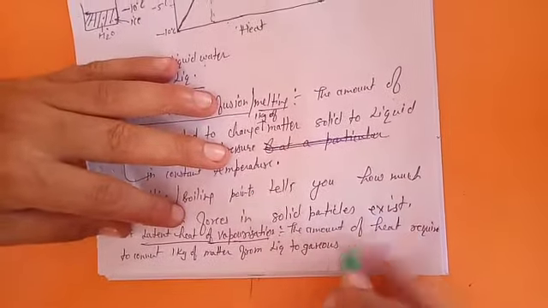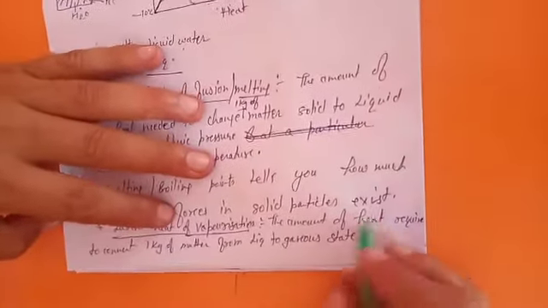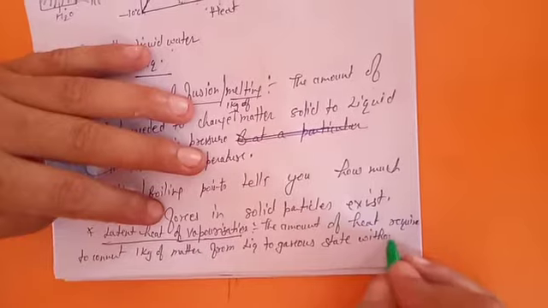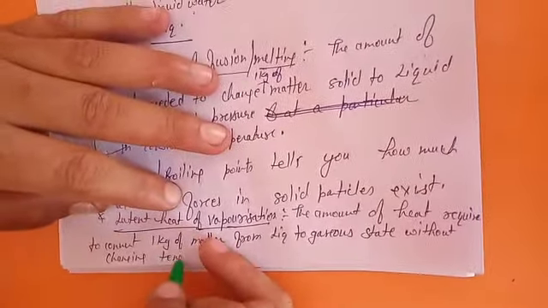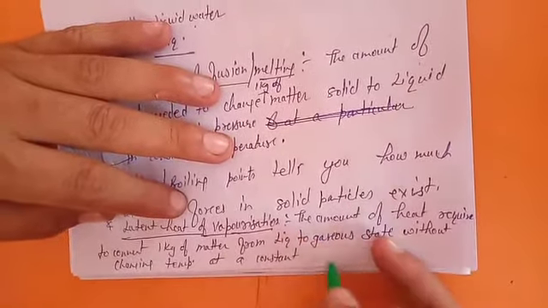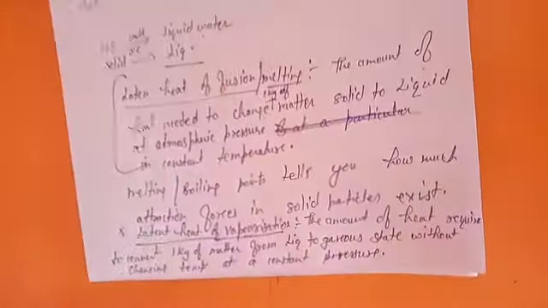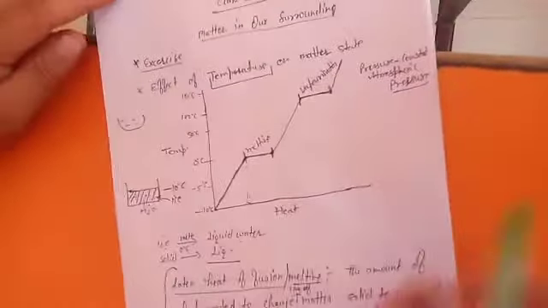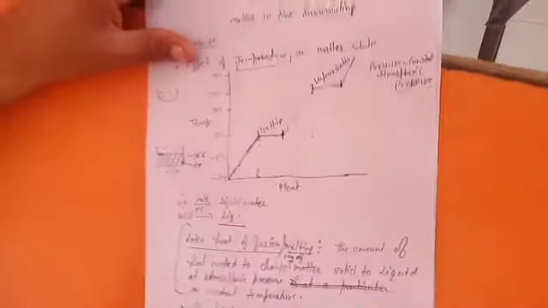Now you are going into the gaseous state. Liquid to gaseous state without changing temperature, at a constant pressure or at atmospheric pressure. Okay, that is termed as latent heat of vaporization. I have drawn this diagram for water. Now two more definitions you must know, particularly latent heat of fusion, latent heat of melting.